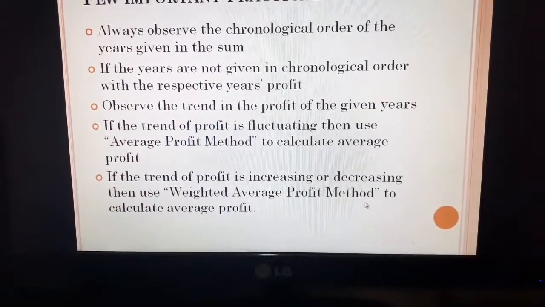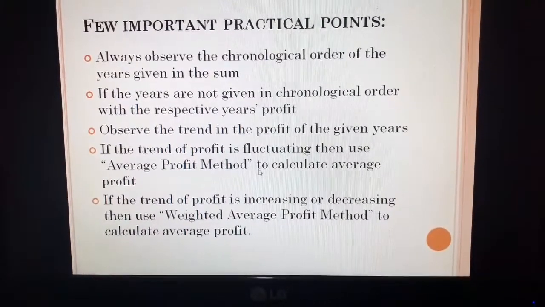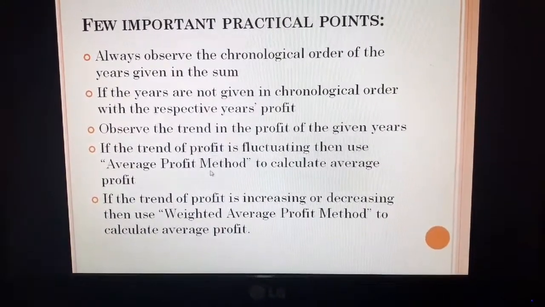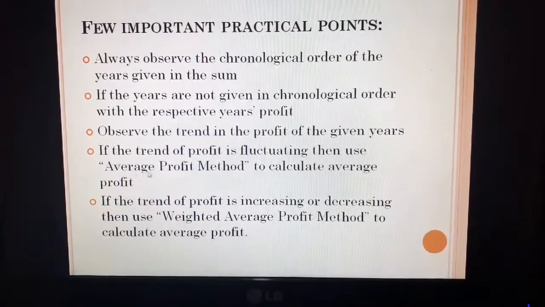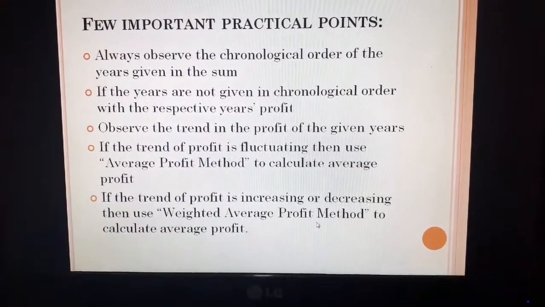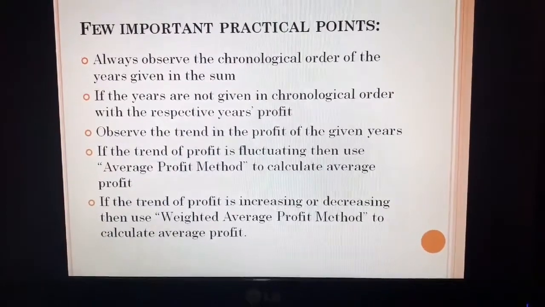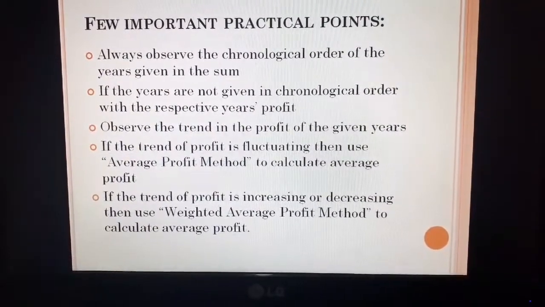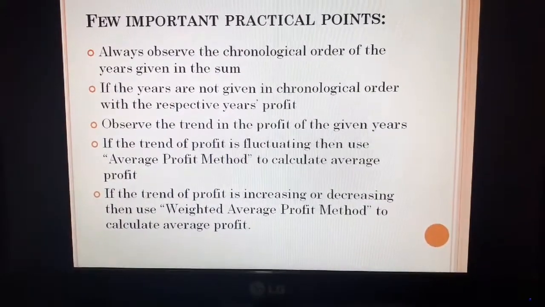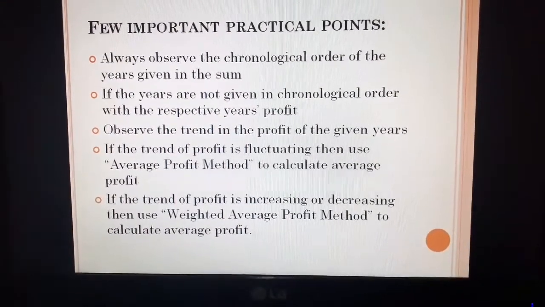But always keep one point in your mind. In the sum, if it is mentioned to calculate goodwill for the number of years purchase of average profit, then at that time observe the trend. That average profit can be the average profit as per average profit method, or the average profit as per weighted average profit method, and then after calculate the goodwill. But when the calculation of goodwill as per super profit method is there, then the line moves like calculate the goodwill for the certain number of years purchase of super profit. Then we have to apply the super profit method, that is calculate goodwill with the help of super profit method.